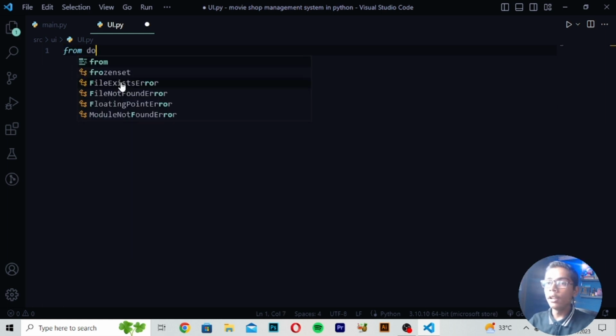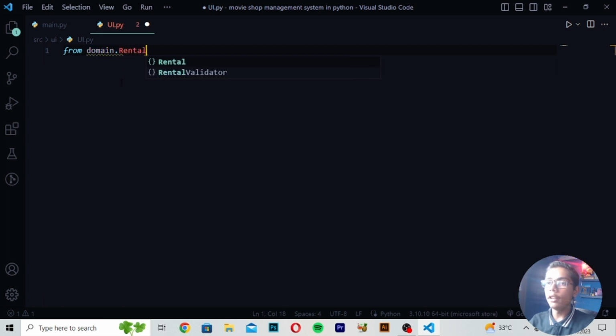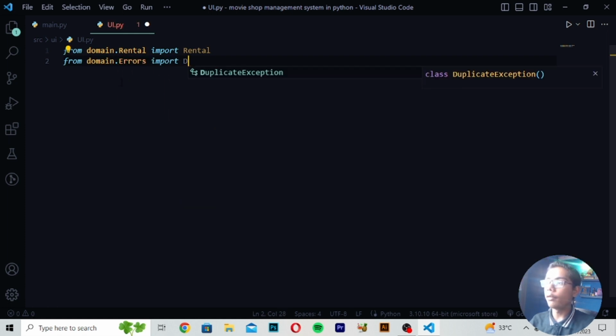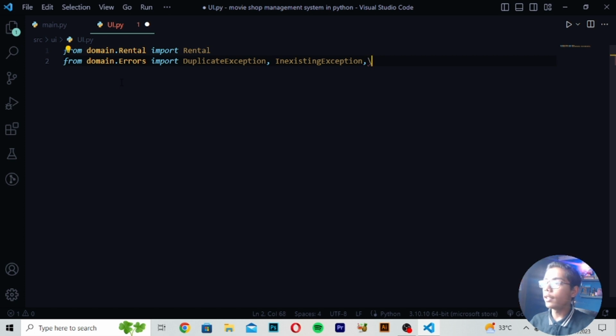So here you have to write from domain dot rental, then I will be writing import, right here rental, then you have to just write here from domain dot errors, then I will be just writing here import, and you have to write here duplicate exception, then I will be writing here an existing exception, comma, then I will be writing this backslash here. After writing this, I will be writing already. So here I will be now just moving down after this tag, then you have to give a space from here and then write here already and write here borrowed.